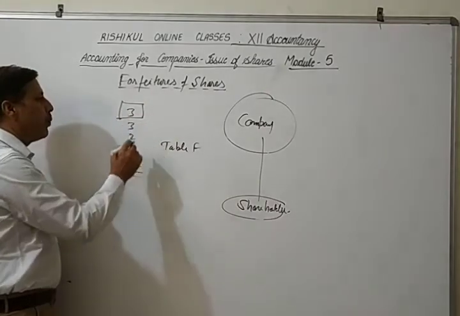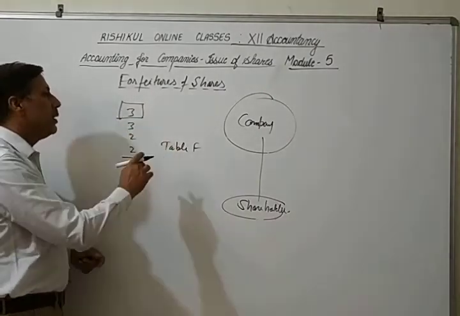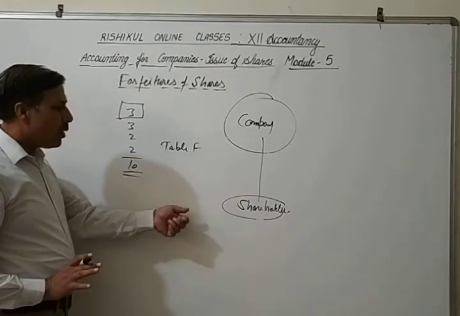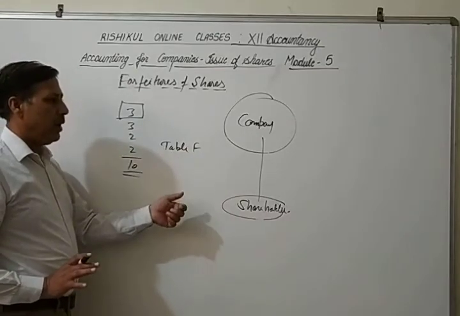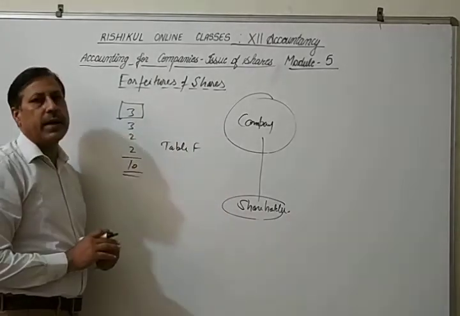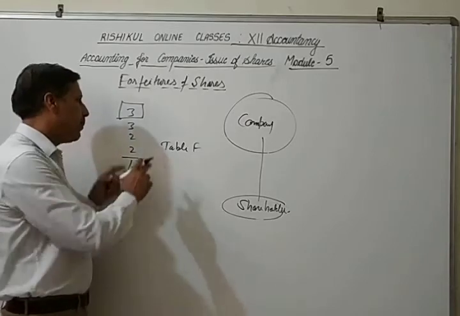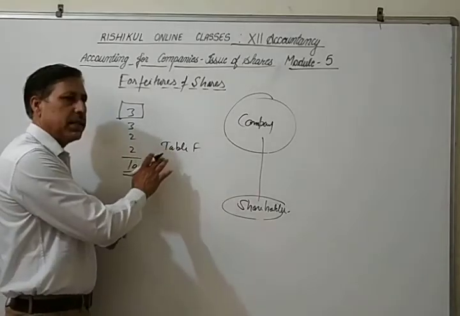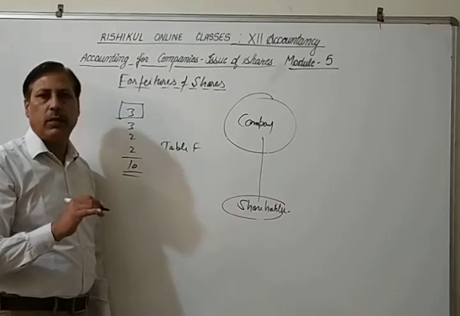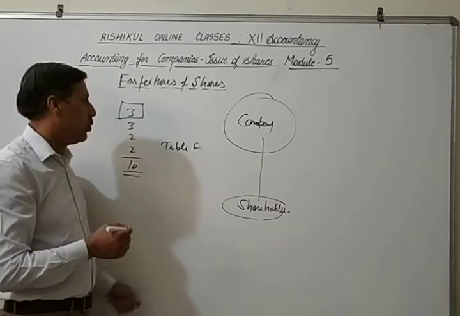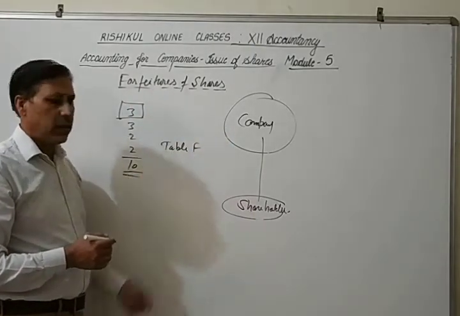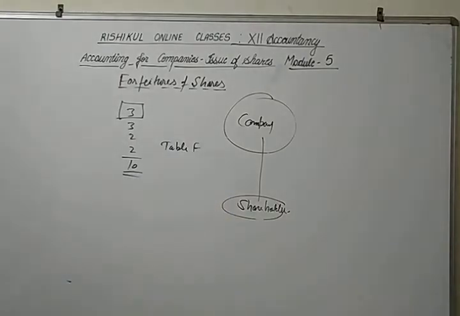The money the shareholder has paid to the company is the profit of the company. The amount which the company has received from the shareholder will be forfeited, and it is the profit of the company. If a person applies for the share, he has to pay all the money, all the calls, on the due date or proper date. So this concept is called forfeiture of share. How the entries will be done, I will tell you one by one.